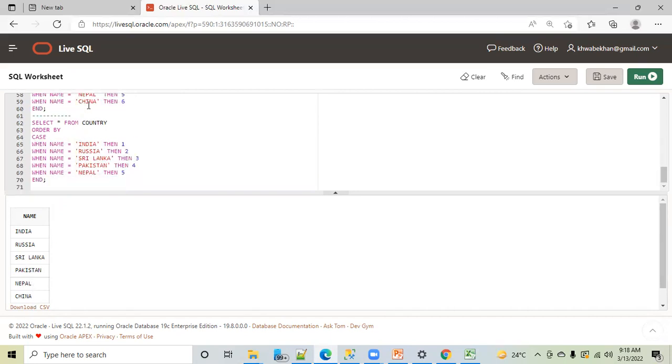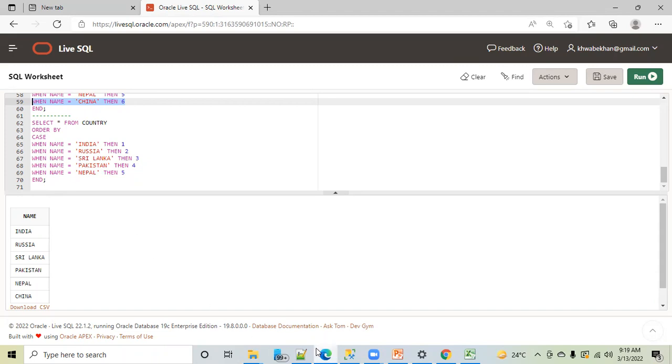But here I have deleted this China option, no? So how has it handled this? Because the remaining positions are already filled, 1 to 5, then only one is left. So it takes it at the end by default. All the first 5 positions are filled out. Only one chair or one position is left, and we have one guest, China. So he will sit at this position. So no need to explicitly mention this. But if you want to mention it, that is your wish. But if you're talking about optimizing the query, reducing the task of the SQL engine, you can think over all these concepts. Hope this is clear now.